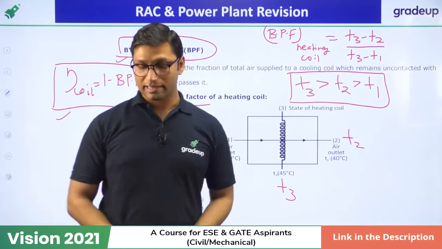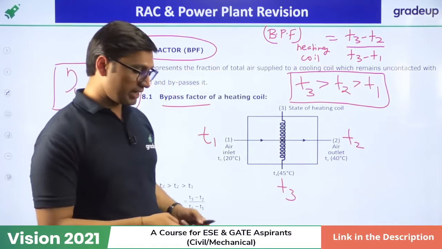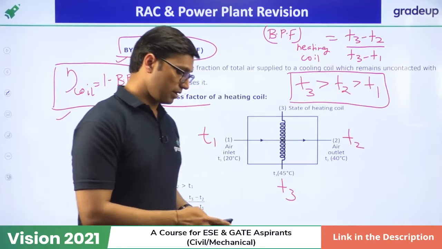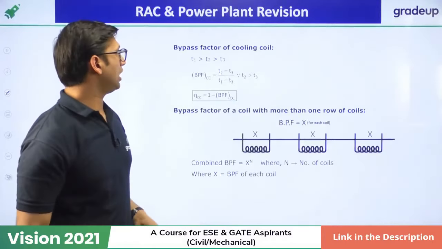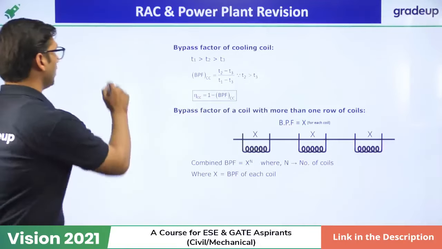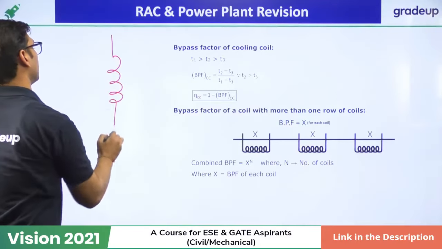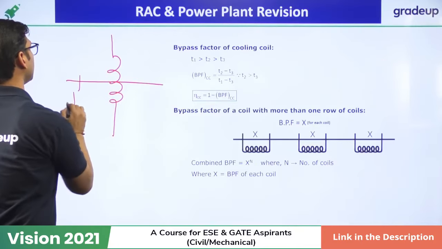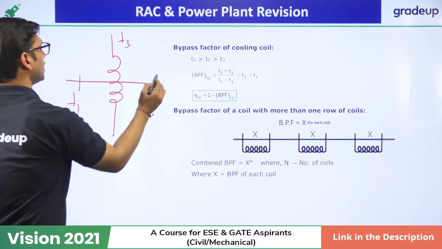Okay, now how can we use this to find the bypass factor of the cooling coil? We know that for a cooling coil, suppose this is T1 temperature, this is T3 temperature, this is T2 temperature.